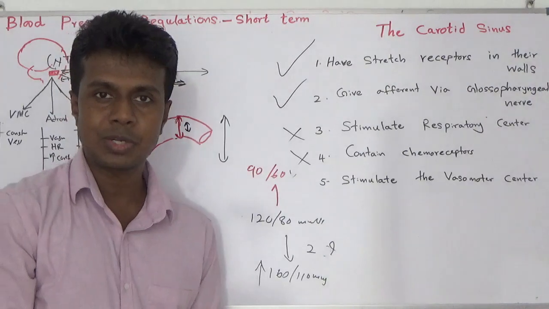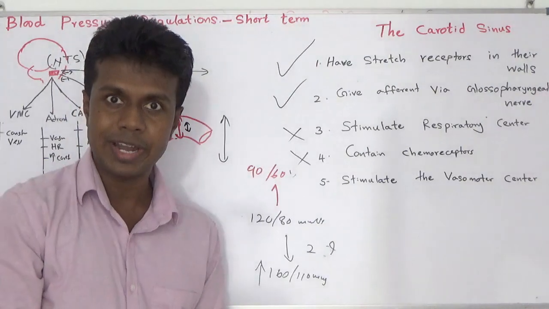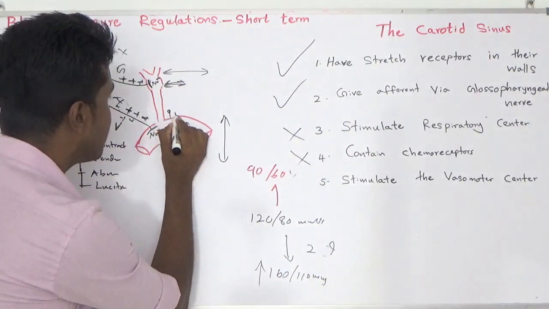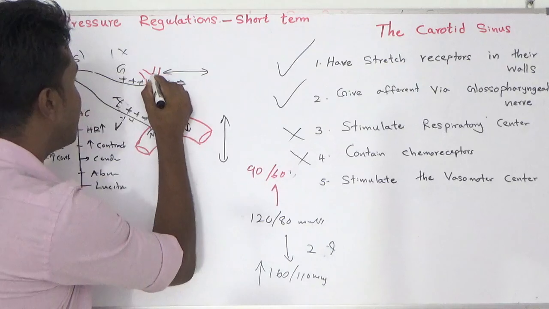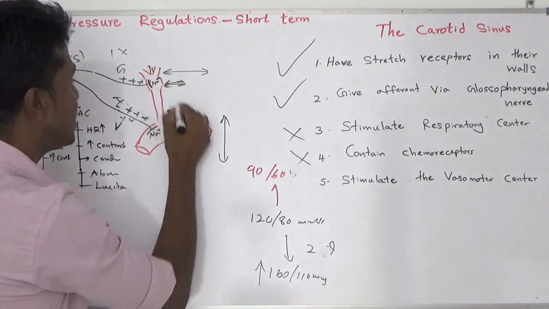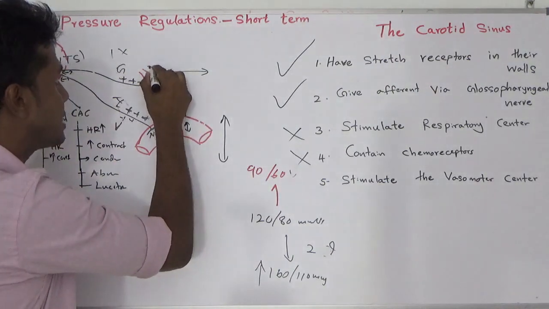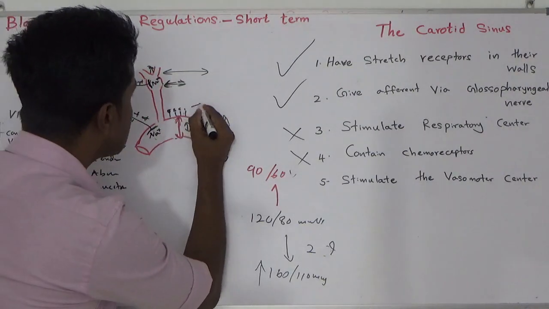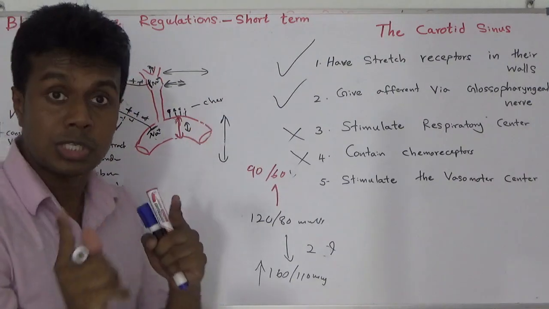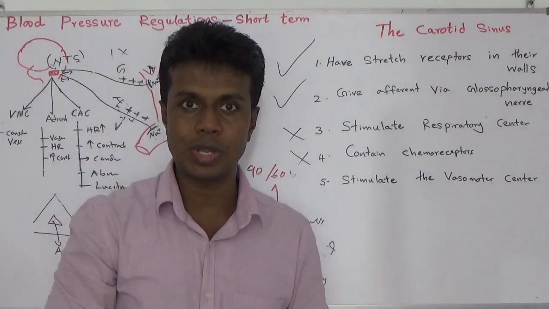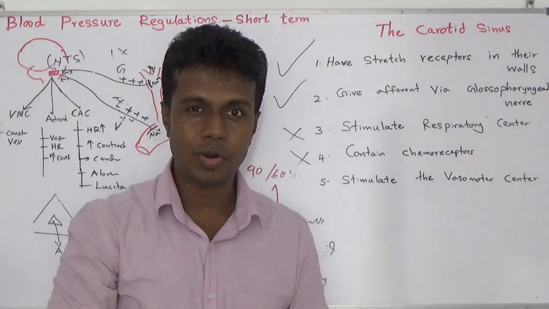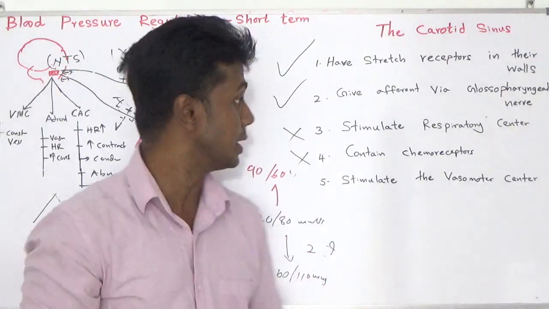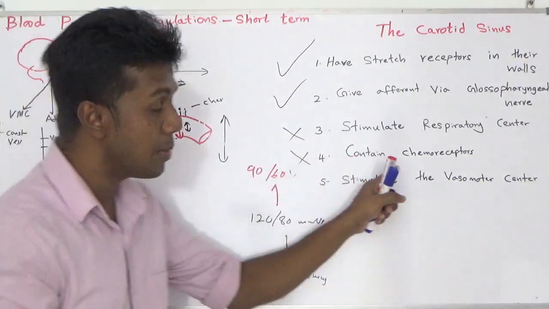Where are your chemoreceptors situated? The carotid body and aortic body. There is a small body in the carotid and aortic arch, outside the wall of the carotid sinus. Those are the chemoreceptors responsible for your pH regulation. pH means power of hydrogen ion regulation, carbon dioxide and H plus regulation. The involved factor is chemoreceptors.